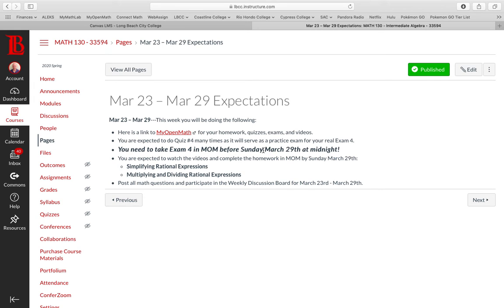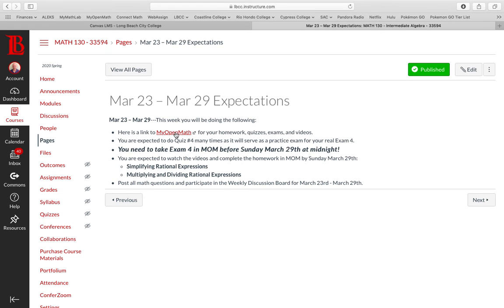You'll be given a 2-hour window. I think 100 minutes, actually, for one attempt at this. So take your time with it. Make sure you're in a nice quiet room by yourself when you're doing that exam, and do your very best with it. In addition to that, you are going to be expected to do some homework questions and things like that. So you're going to have to really manage your time as you go through this.